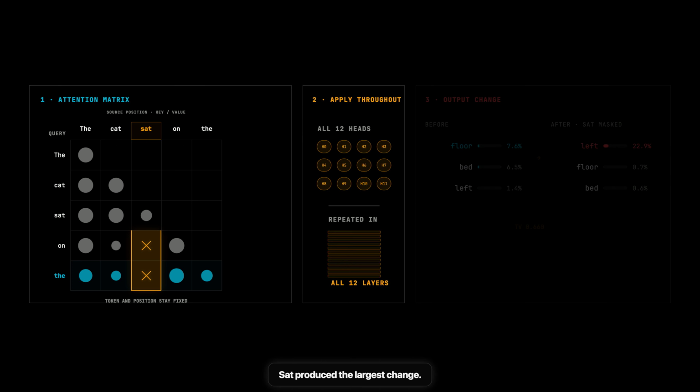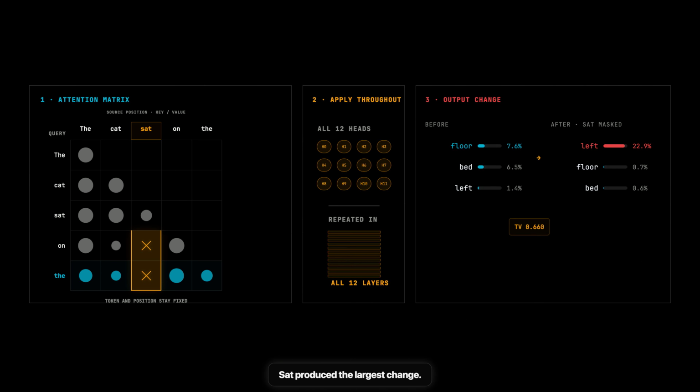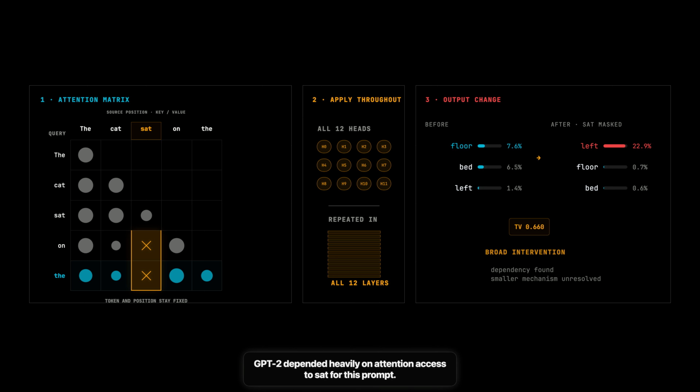SAT produced the largest change. Floor, the original top candidate, nearly disappeared. Left became the new top candidate. GPT-2 depended heavily on attention access to SAT for this prompt. Because the mask covered every head and every layer, this was a broad artificial intervention. This showed that the model used information from SAT, but not which heads or layers used it.